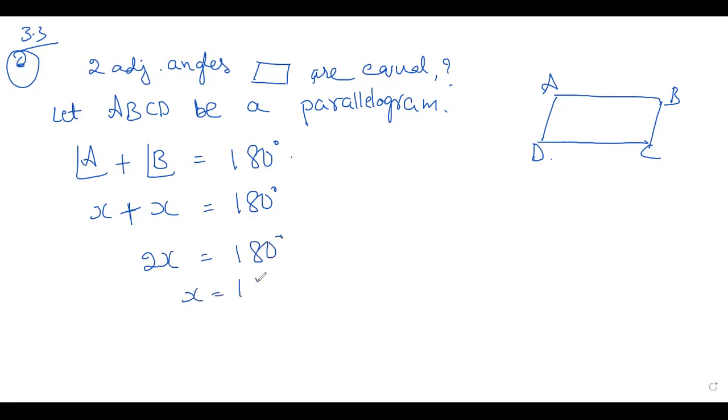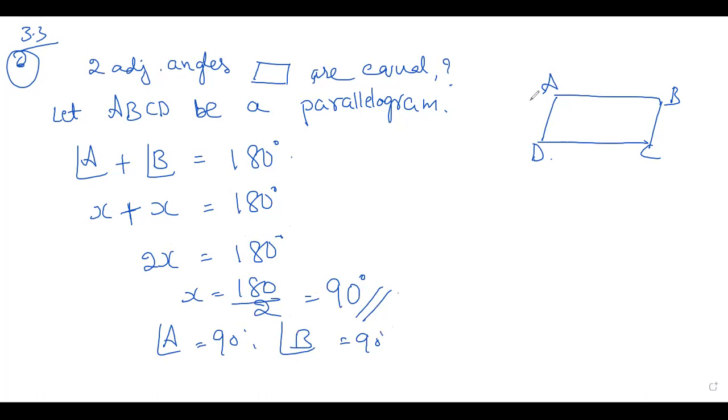x is equal to 180 by 2, that is equal to 90 degree. Then angle A is equal to 90 degree. Angle B is equal to 90 degree. See, A is 90, B is 90. Opposite angles are equal. All are 90 degree. Right? It is square or rectangle.